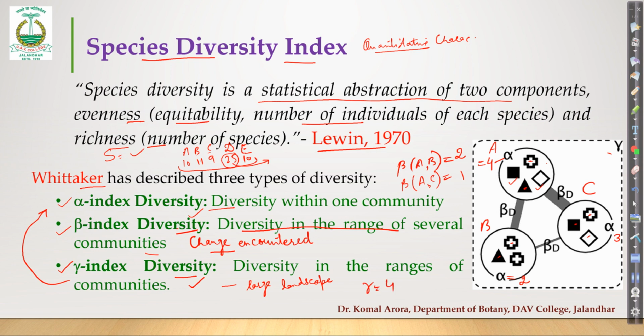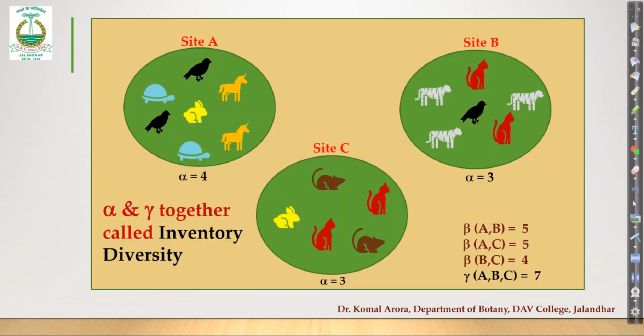Once again, alpha means the species richness of that one community only. Beta means the change encountered when you move from one community to another. And gamma means species richness of large communities over a large landscape. Clear? Okay, now we move on to the next one.